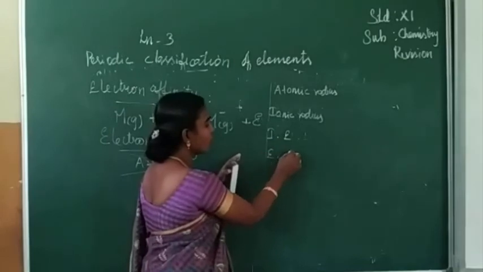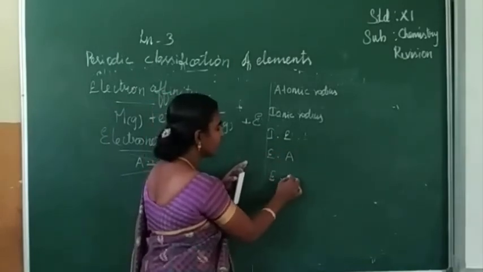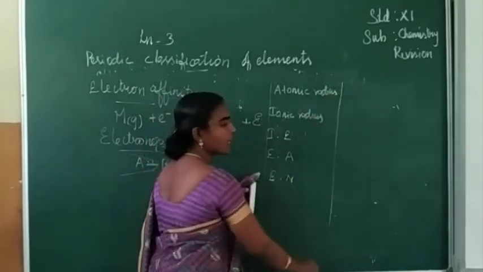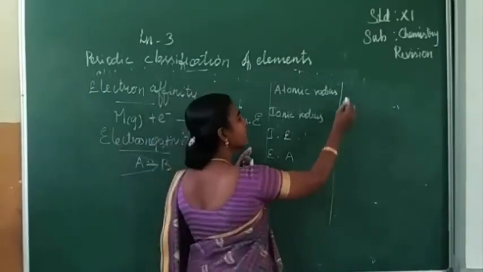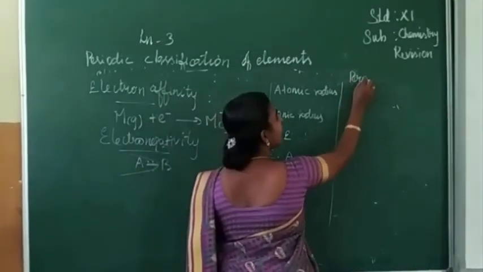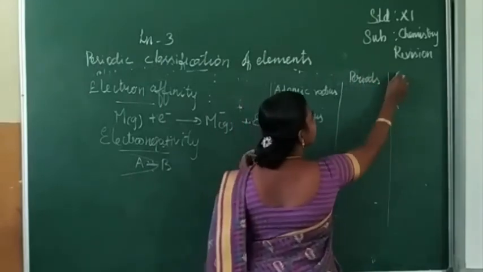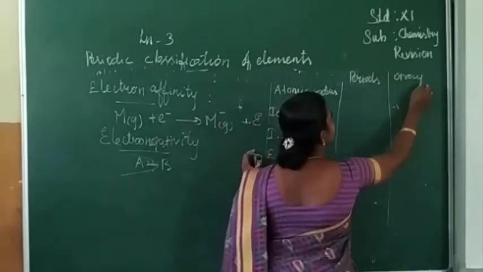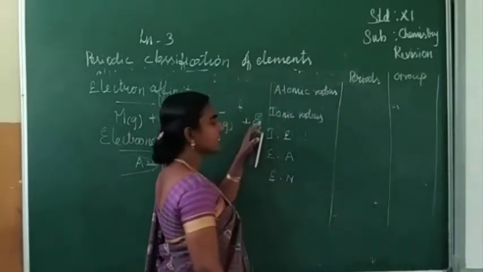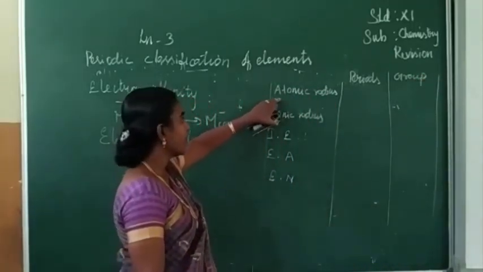Next is electron affinity, electronegativity. How these 5 properties all vary in periods and groups we are going to discuss in common. Okay? So consider first atomic radius.